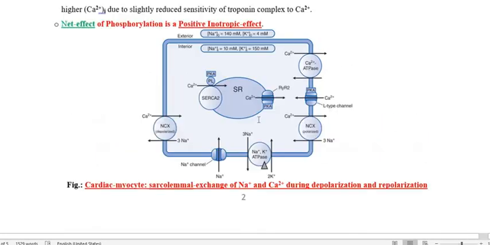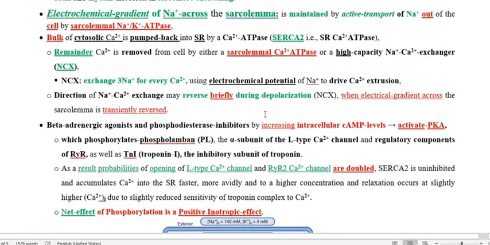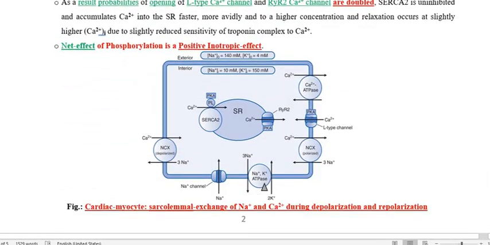Now we are going to discuss the phosphodiesterase, how this phosphodiesterase inhibitor enzyme is acting. As we know, the phosphodiesterase is going to destroy the cyclic AMP. If the phosphodiesterase enzyme is inhibited, what will happen? The cyclic AMP is not going to be destroyed. So when the cyclic AMP is not destroyed, it is going to combine with the protein kinase A. So this PKA is the protein kinase A.